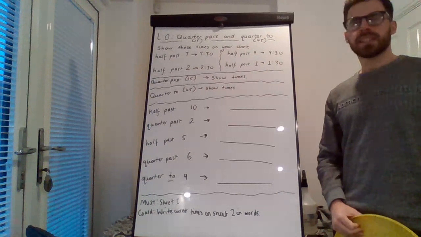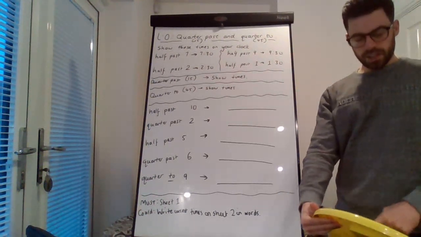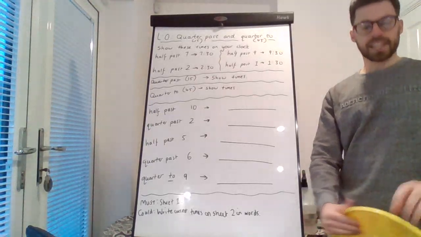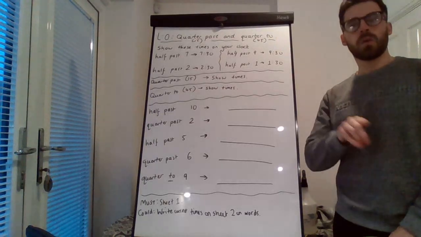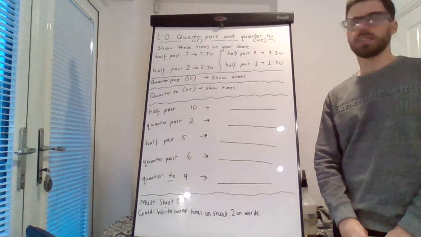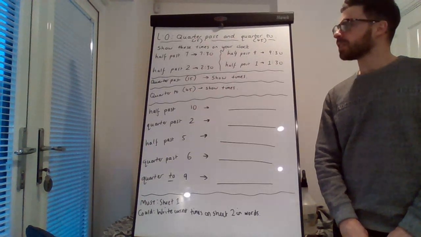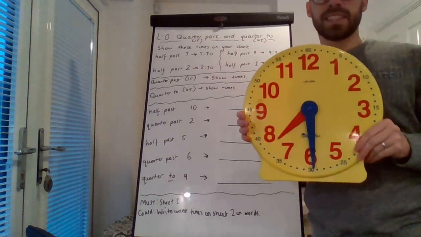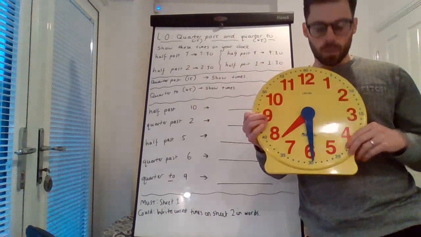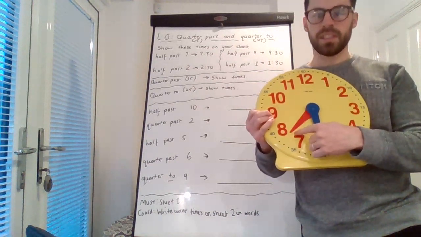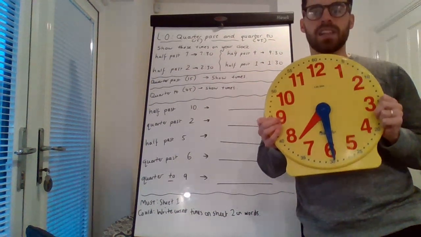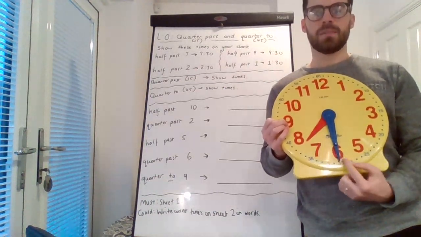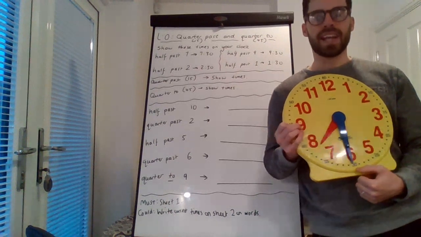7:30 to start with. Try and show that time on your clock. I'll give you a couple of seconds to do that on your plastic clock. You could always pause it if you need a few extra seconds. Well done if you're showing me this time on your clock. And remember, we've gone past the 7. It's really important we get our hands the right way around. The big hand is the minute hand, pointing at the 6, and the smaller hand is the hour hand.